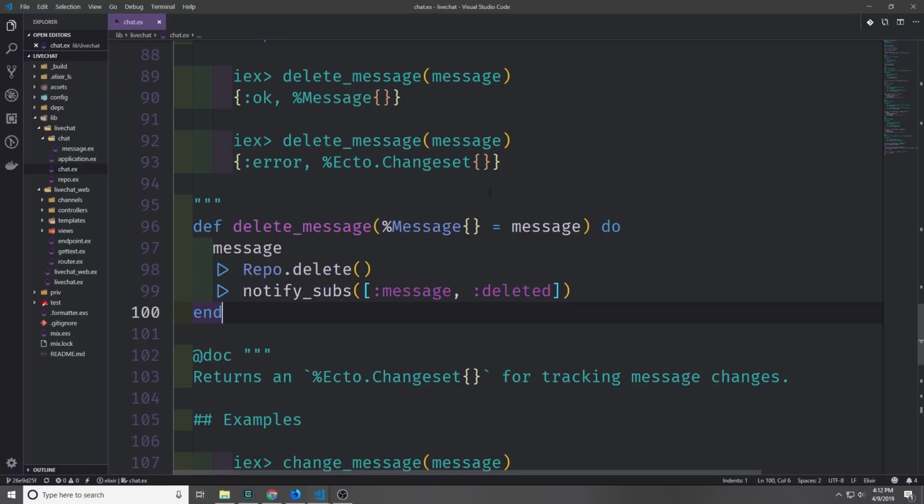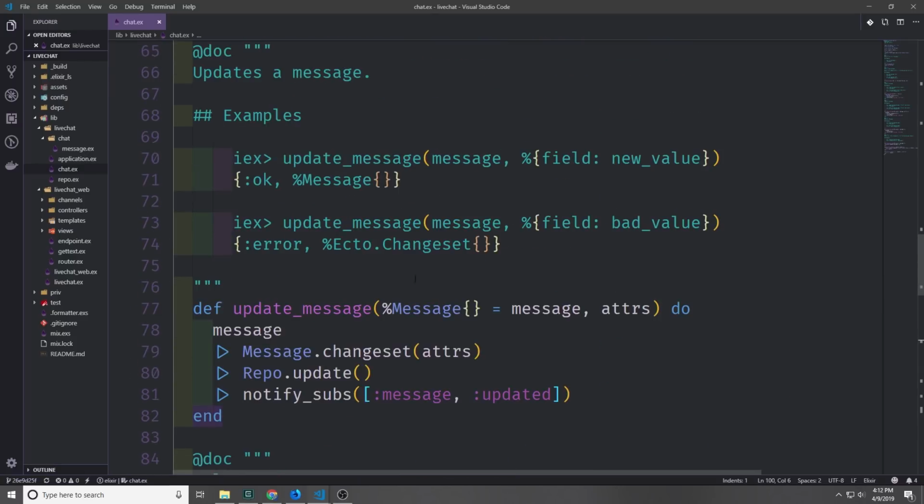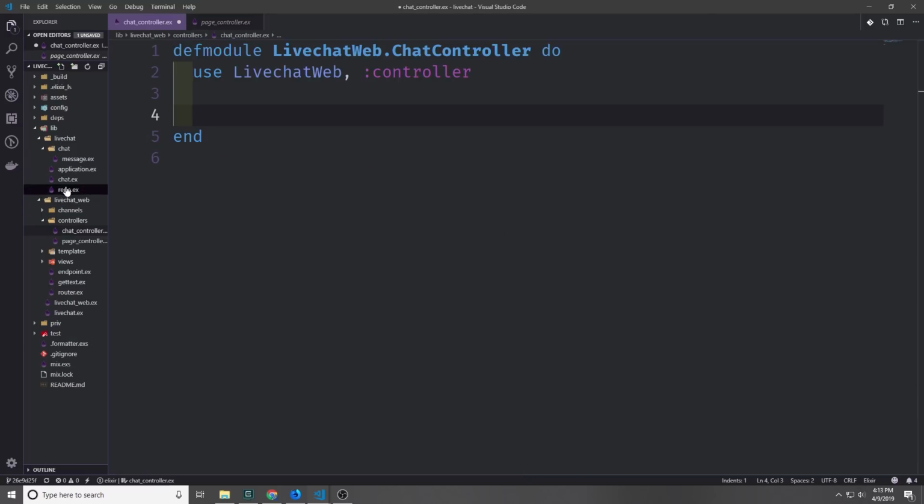So the cool thing about adding this logic is that we could add a bunch of stuff to our LiveView templates to make it so that different actions happen depending on what happens to a message. Now that we're finished dealing with our actual model and our data, let's go ahead and create a chat controller. So inside of livechat_web, and then inside of controllers, we create a new file called chat_controller.ex.